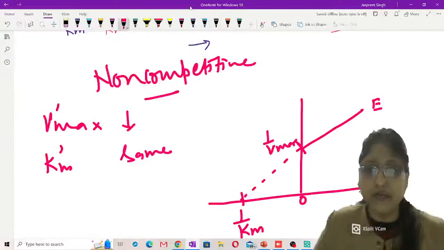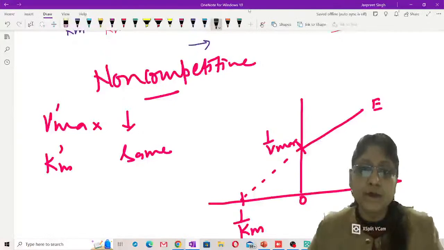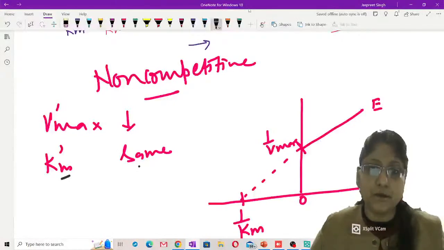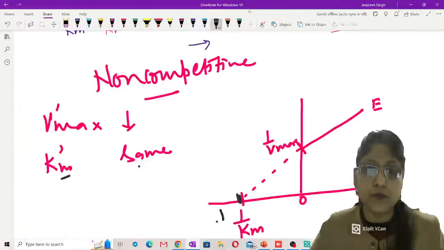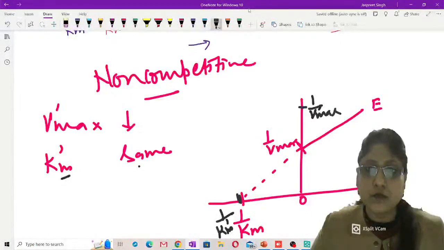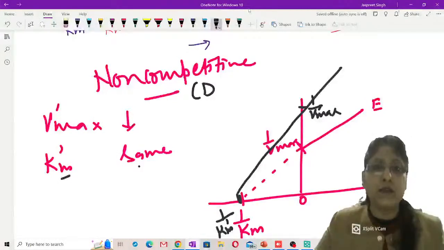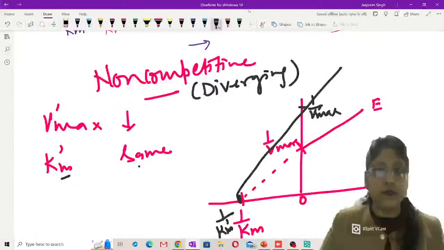And this is 0 point. In presence of inhibitor, say for example, I just take this black color pen for the inhibitor, you have seen the Km value is same. So 1 by Km value also is going to be the same. So this point will represent you the new Km in presence of inhibitor, and because Vmax is decreased, so 1 by Vmax value will be numerically increased. So when you merge these 2 points together, you get to have a diverging line like this. So diverging line on Lineweaver-Burke plot, which was there in your question, is denoting you non-competitive inhibitor.